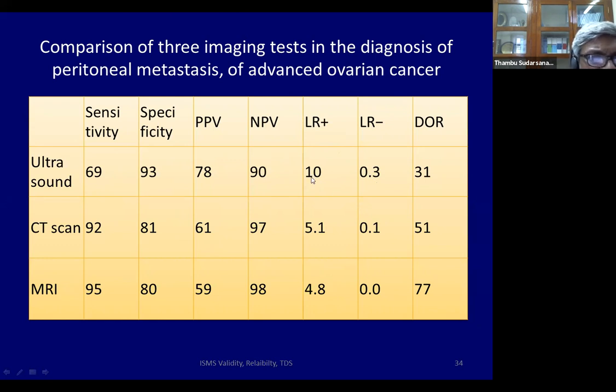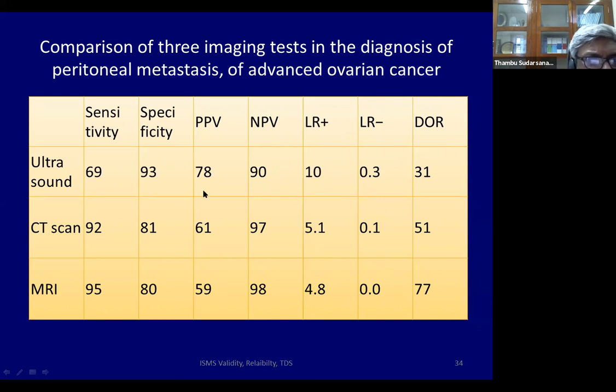Likelihood ratio, I'm going to talk about that in a little while. But just remember, when I come back to this, I'll talk about this. Likelihood ratios positive, closer to 10 or above 10 are very good. Likelihood ratio negative, closer to 0.1 are very good. So here 10 is very good, but 0.3 is not so good. Here 0.1 negative likelihood ratio is very good, but 5.1 is not so good. Here 0 is fantastic, maybe 0.01 or something, whereas 4.8 is not so good.